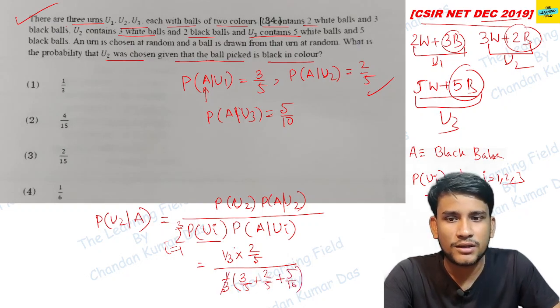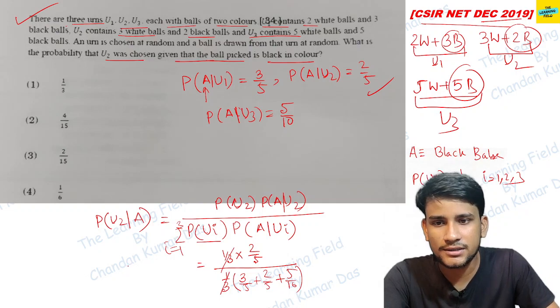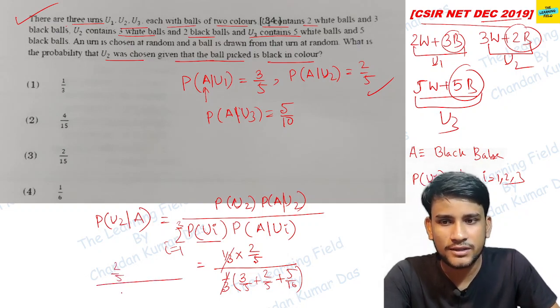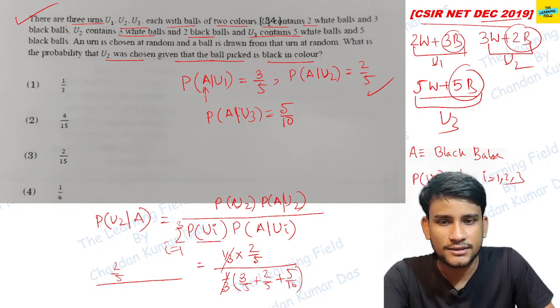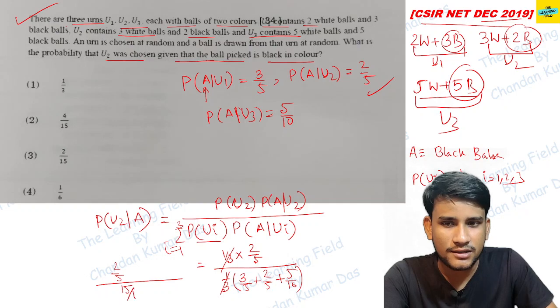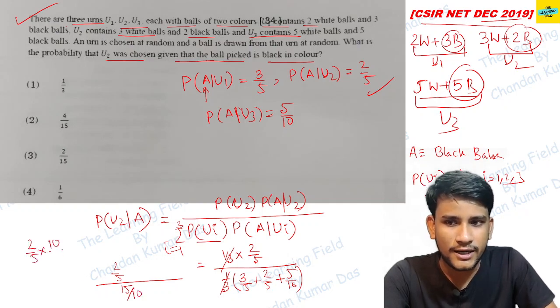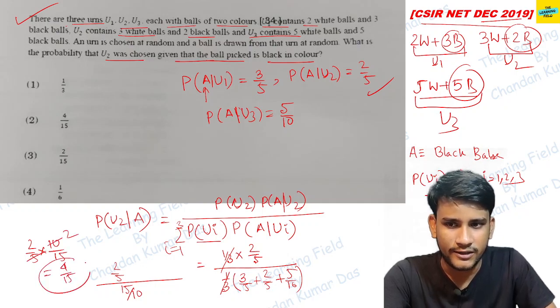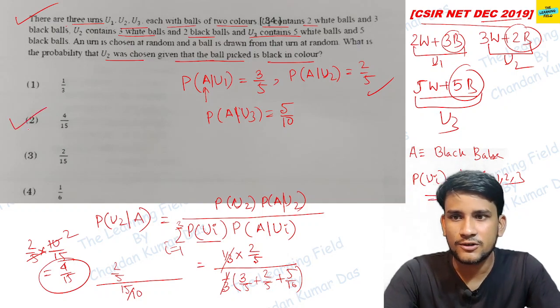So 1/3 cancels from both sides. So I write here just 2/5 by, so 10 is the LCM, and 6 plus 4 plus 5, so 15/10. So this is 2/5 into 10/15. Okay. So 5 to the, and the answer is 4/15. So the option is option B.